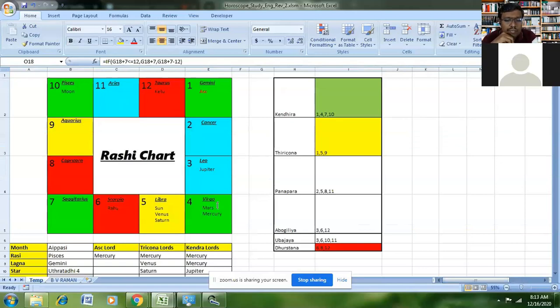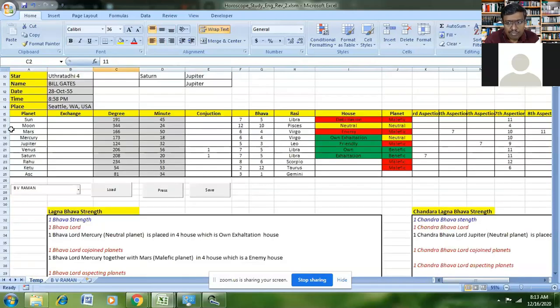So Mars is there in the 4th house. So for Mars, there are 3 aspections as mentioned before. The 4th aspection falls on the 7th house, the 7th aspection falls on the 10th house, and the 8th aspection falls on the 11th house. So that is what is shown here.